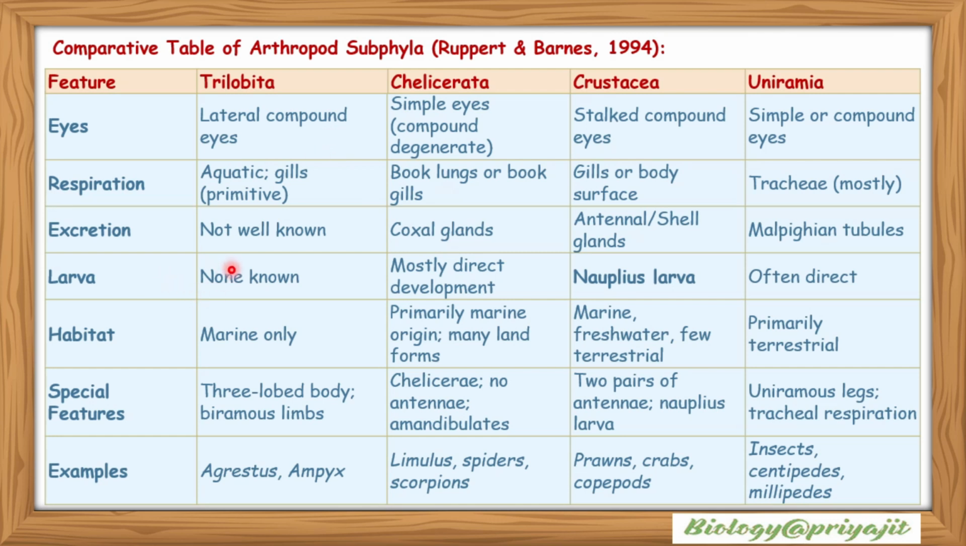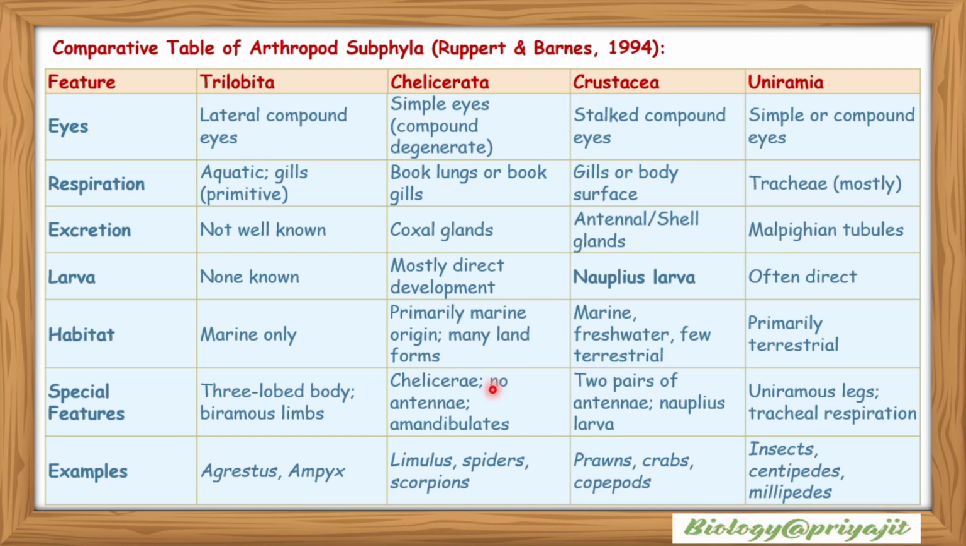Larval forms are unknown for Trilobita. In Chelicerata, mostly direct development is found. In Crustacea, nauplius larvae are found. In Uniramia, the development is often direct. Habit: Trilobita are only marine. Chelicerata are primarily of marine origin, but many land forms are also visible. Crustaceans are basically marine and freshwater, and a few of them are terrestrial. Uniramia are primarily terrestrial.